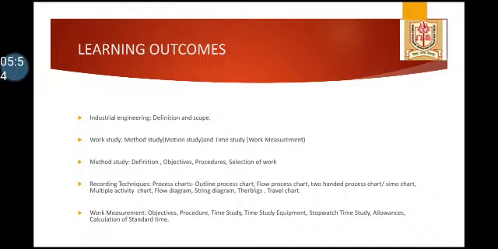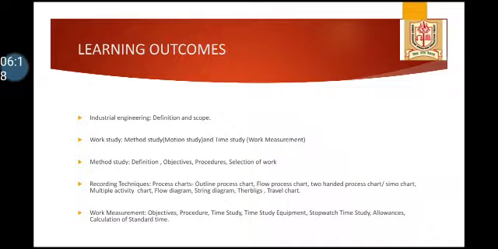Now let us see the learning outcomes. Means after learning this chapter, what you are going to understand. So you should understand industrial engineering definition and scope. You should be able to understand the work study, which includes method study and time study. Then method study definition, objectives, procedure and selection of work.